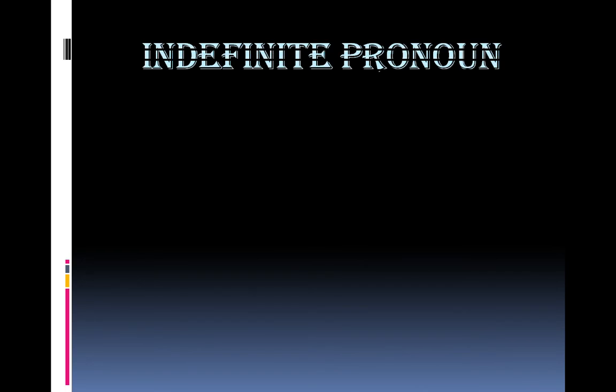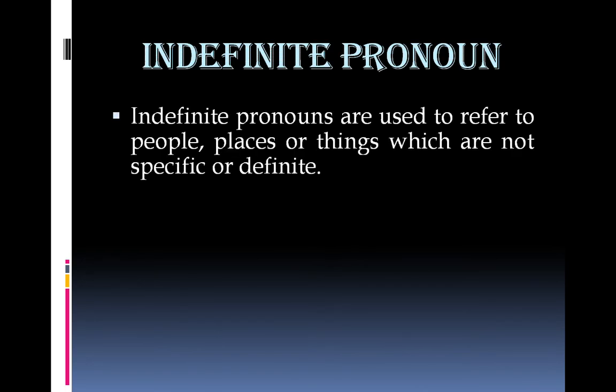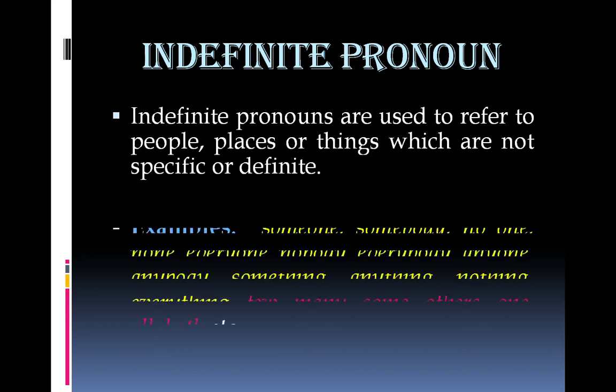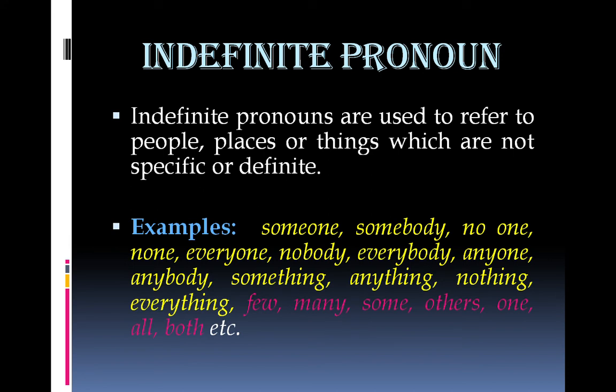The next type is indefinite pronoun. Indefinite pronouns are used to refer to people, places, or things which are not specific or definite. Take a look at the examples. You can read the examples on your own. I'll explain just one point, that these indefinite pronouns make a contrast with personal pronouns.